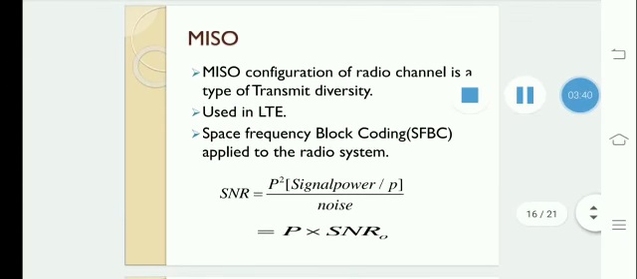Next, MISO, multiple input, single output. It is a configuration of the radio channel that is a type of transmit diversity because the transmitter has a number of antennas. It is used in LTE. Phase frequency block coding is applied to the radio system. The signal to noise ratio is equal to P squared times signal power divided by P, the whole divided by noise. So P squared and P will get cancelled. You will get SNR = P x SNR0. So it is the signal to noise ratio of the transmitter.